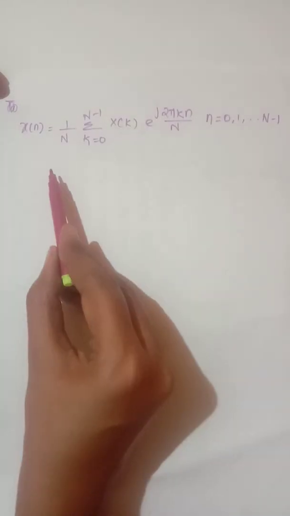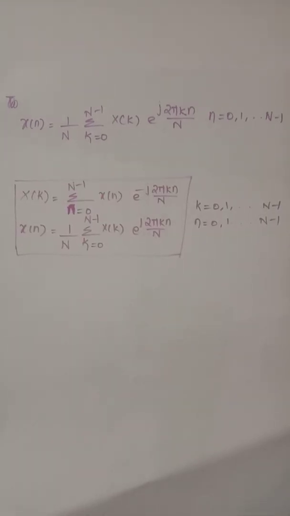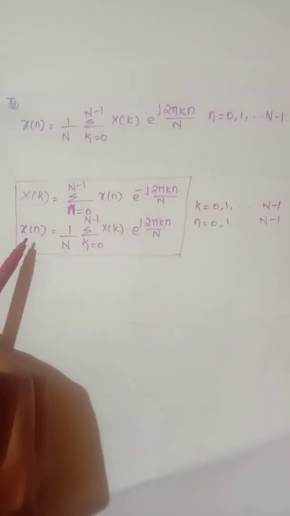is equal to 1 by N summation k equal to 0 to N minus 1 X of k e power j 2 pi k n by N, where small n ranges from 0, 1 up to N minus 1, and this formula is called the inverse DFT. So students, just remember these two formulas, X of k and x of n.